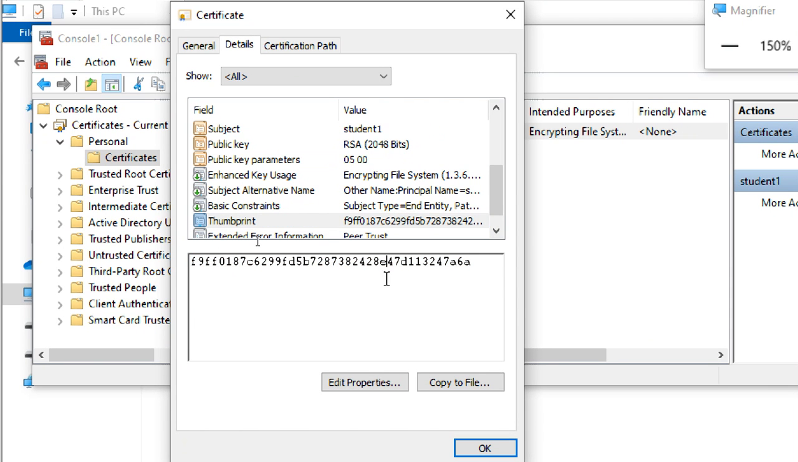Like normally, if you have a lock, you have a key, right? So the specific key only can open that lock. Not every key is able to open it, right? So like that. Okay. Edit properties, copy to file, something like this is showing.